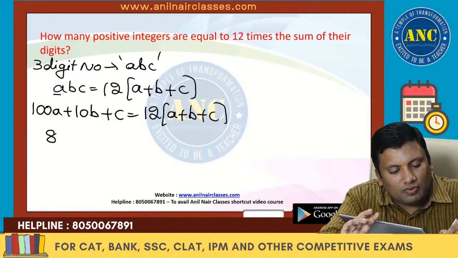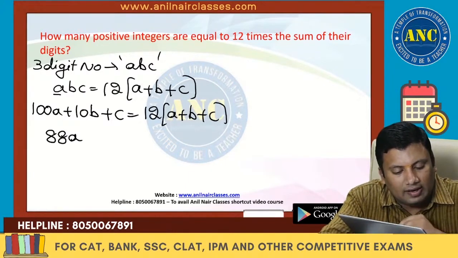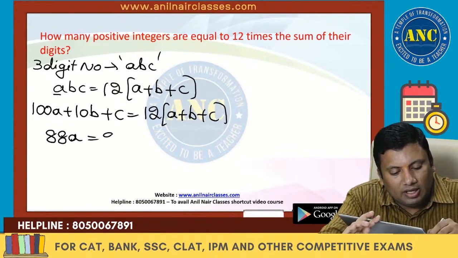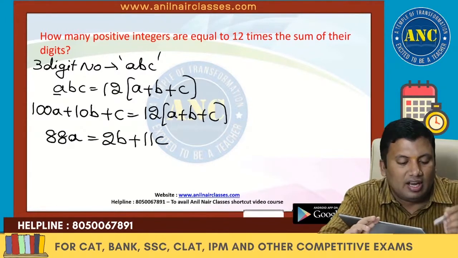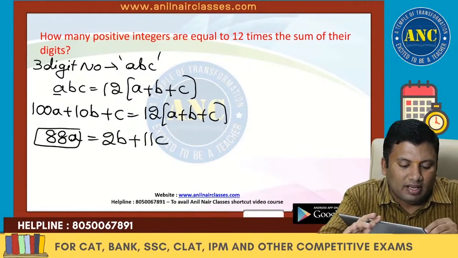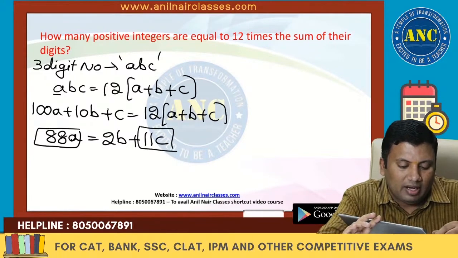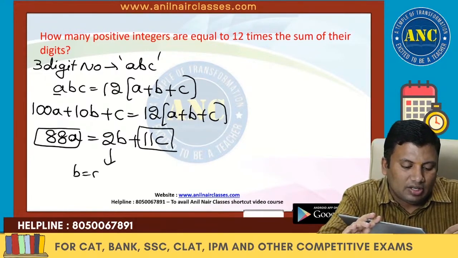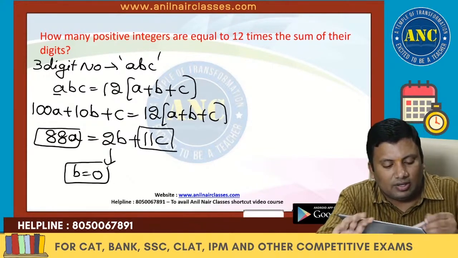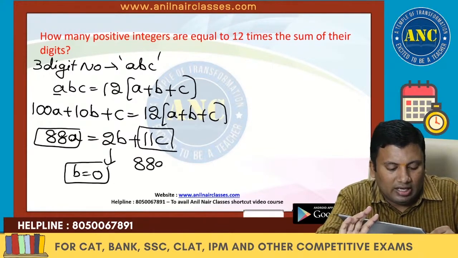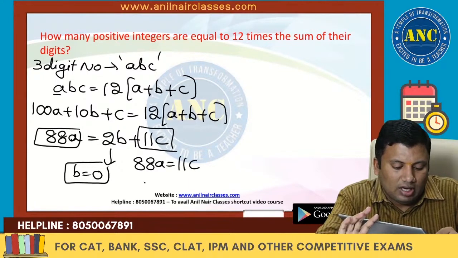100A minus 12A is 88A. 12B minus 10B is 2B. 12C minus C is 11C. This is divisible by 11. B is a single digit, so 0 will make it divisible by 11. 11 zeros are 0. So these are nothing but 88A equivalent to 11C.